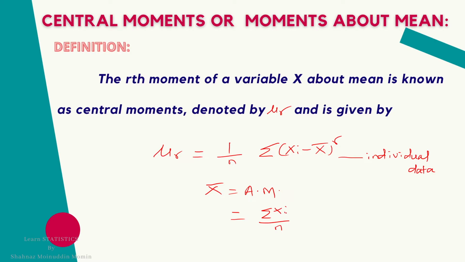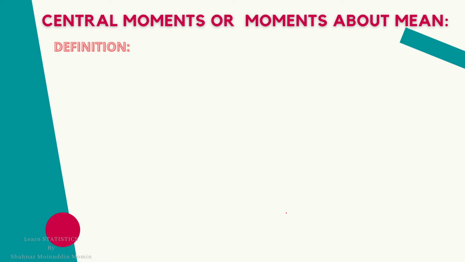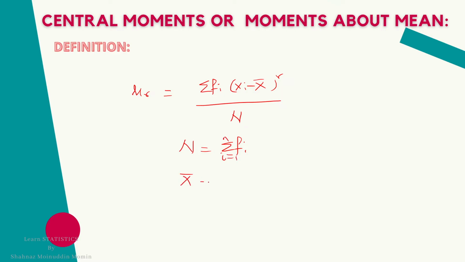Now for the discrete data, the central moments are given by mu r is equal to summation fi into xi minus x bar raised to r divided by n, where n equal to sum of frequencies as usual, and x bar is the arithmetic mean and it is given by, for the discrete data, summation fi xi divided by n. This is for discrete data.